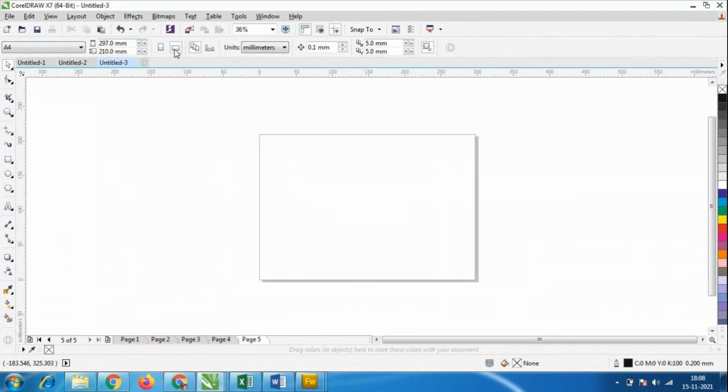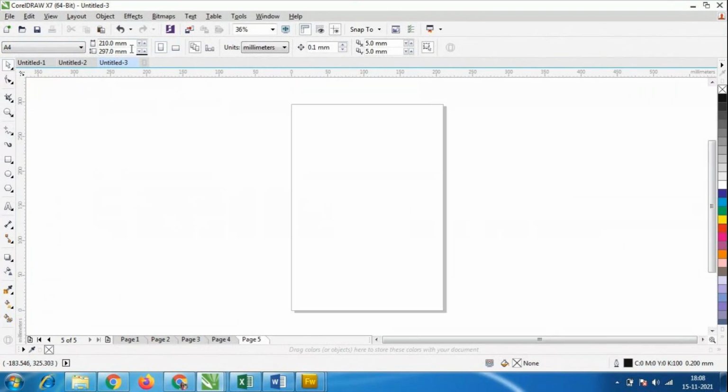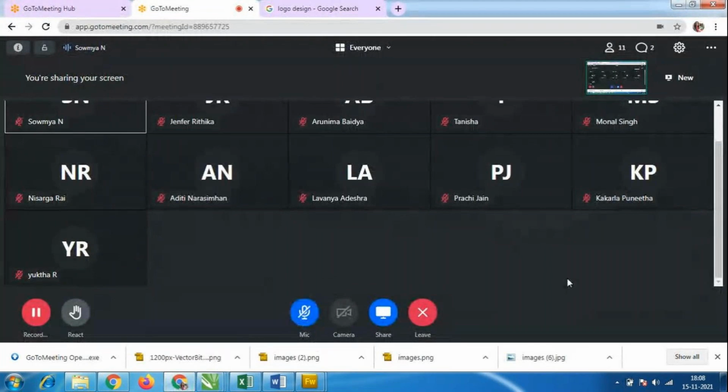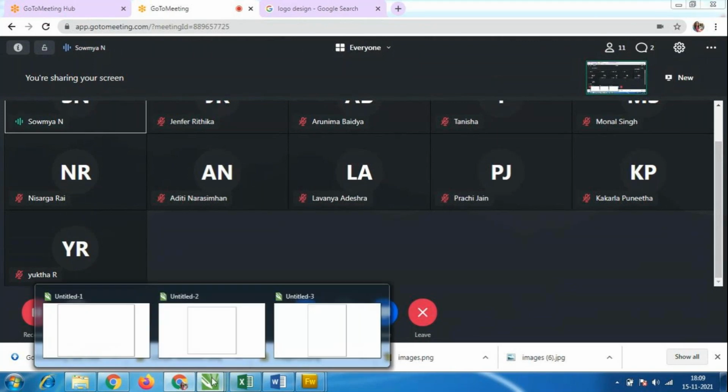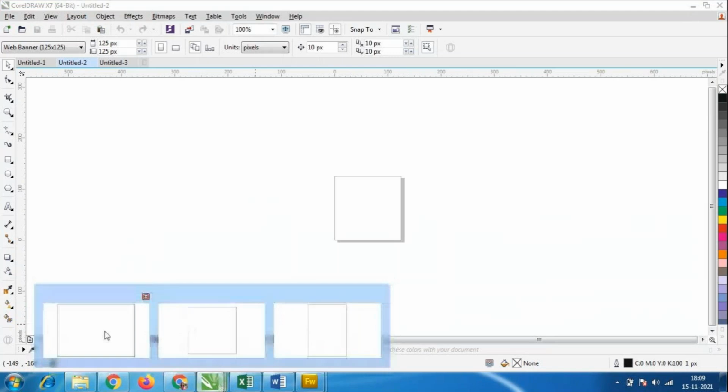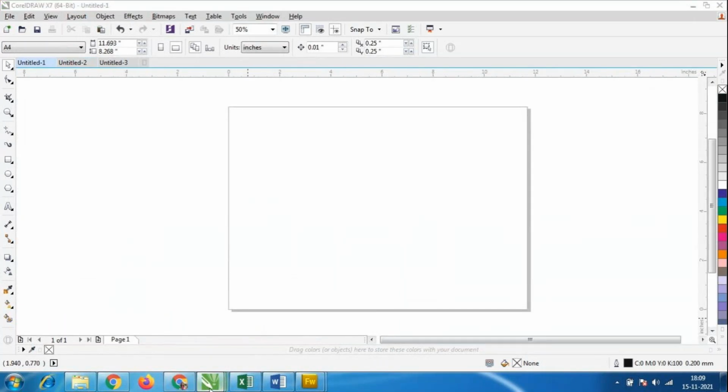According to this, we can change portrait and landscape here. According to this it is 210 by 297, which is in millimeters.